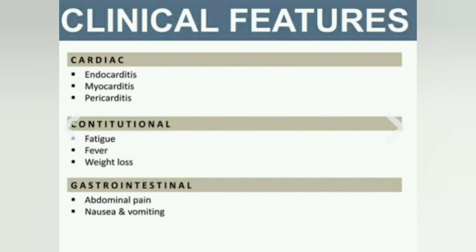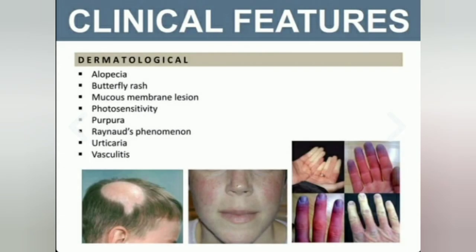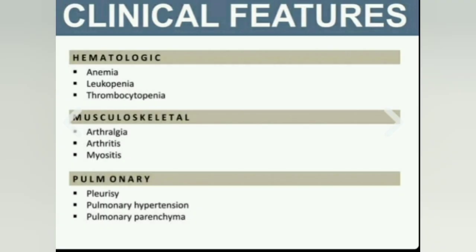Clinical features. Cardiac: endocarditis, myocarditis, pericarditis. Constitutional: fatigue, fever, weight loss. Gastrointestinal: abdominal pain, nausea, and vomiting. Dermatological: alopecia, butterfly rashes, mucous membrane lesions, photosensitivity, purpura, and vasculitis. Included urticaria.